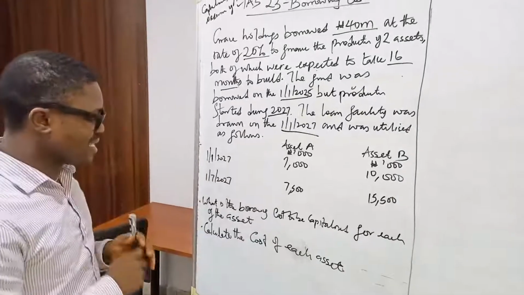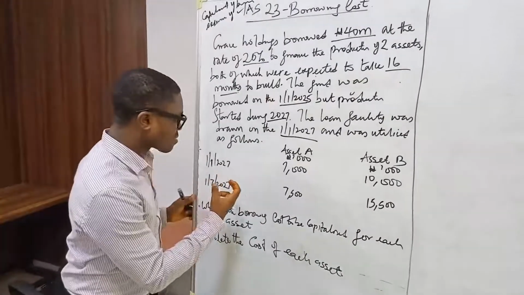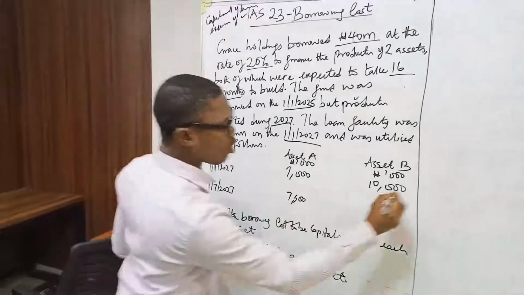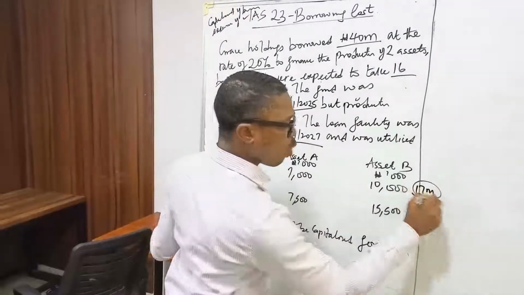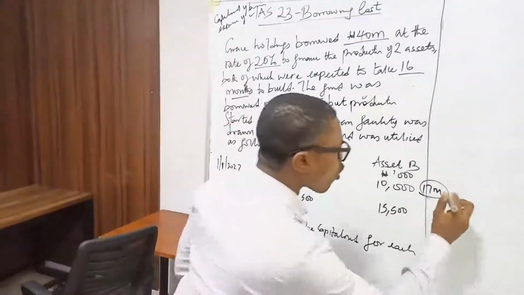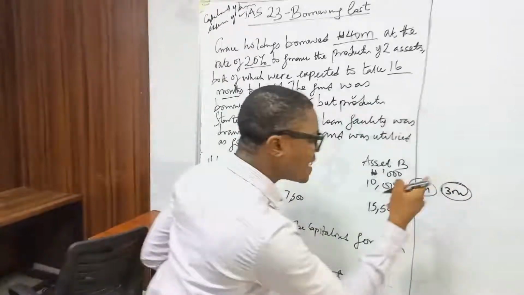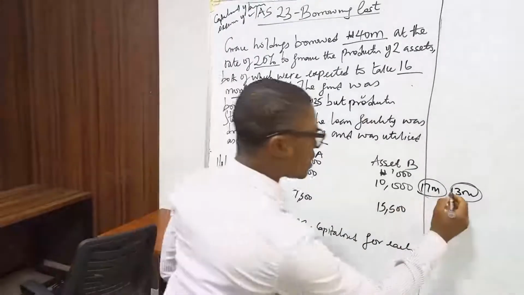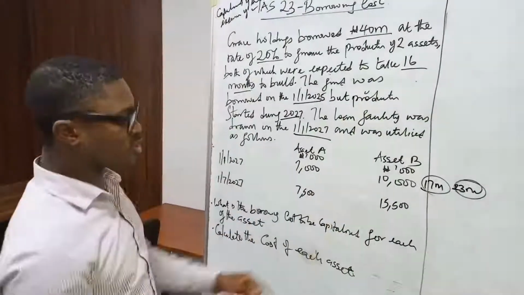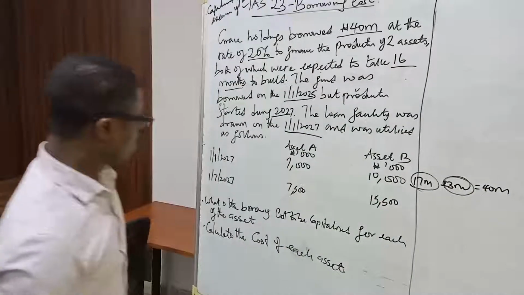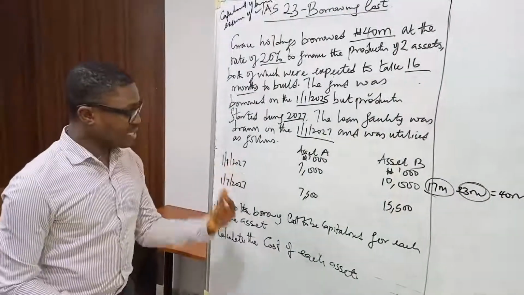That means that the total of 17 million was drawn on the first. That means that the borrowing cost on 13 million naira will be expensed in the profit or loss account. No, that's 23 million naira, excuse me, will be expensed, because 17 plus 23 will give us 40 million.